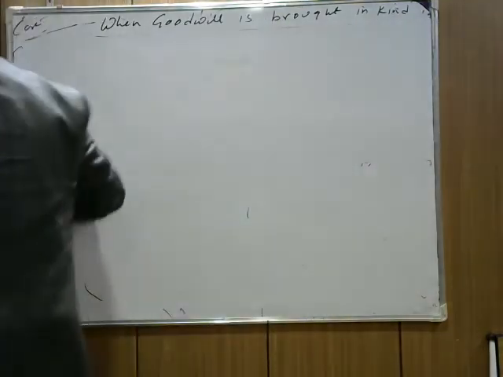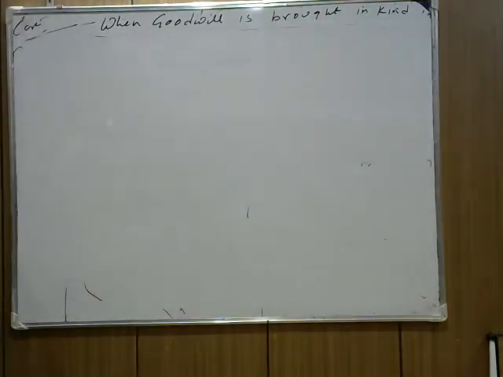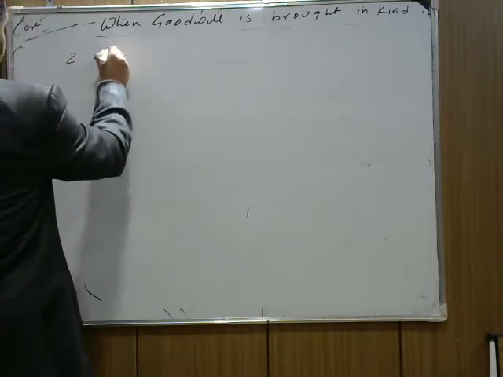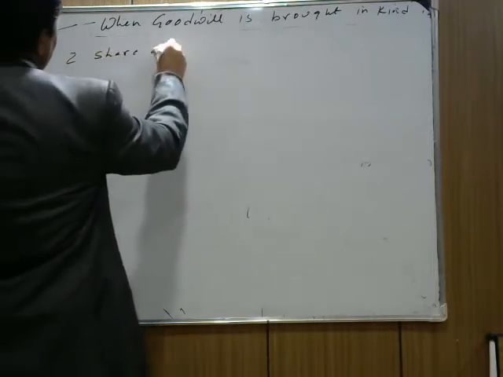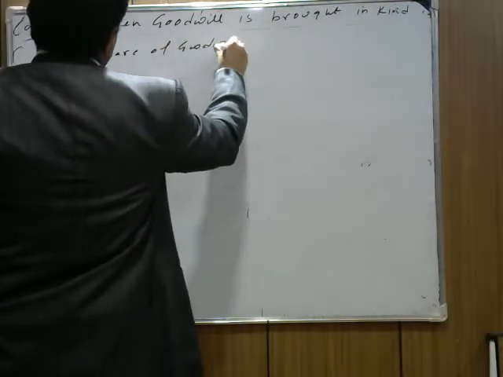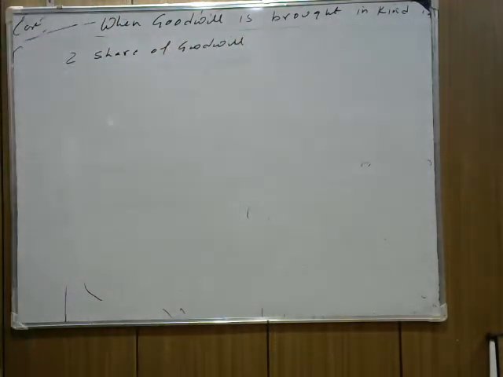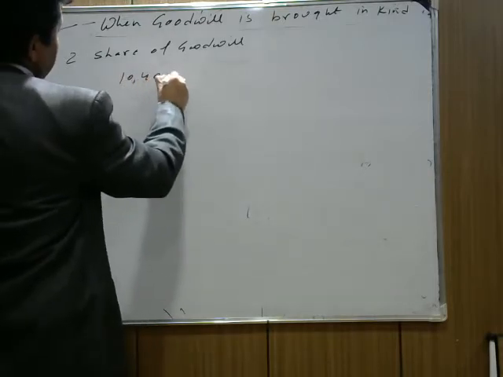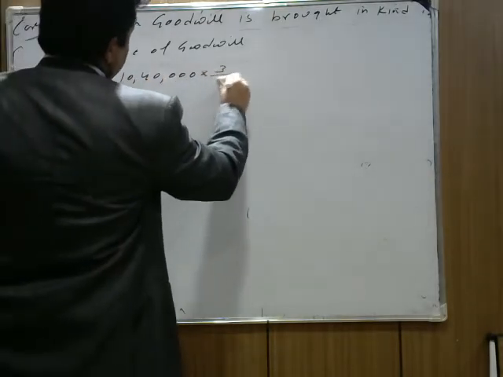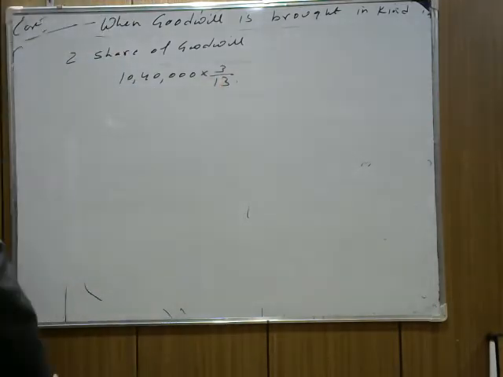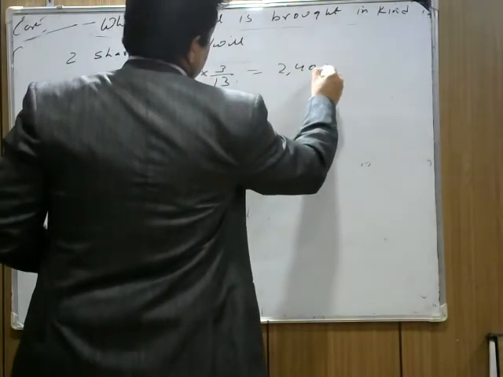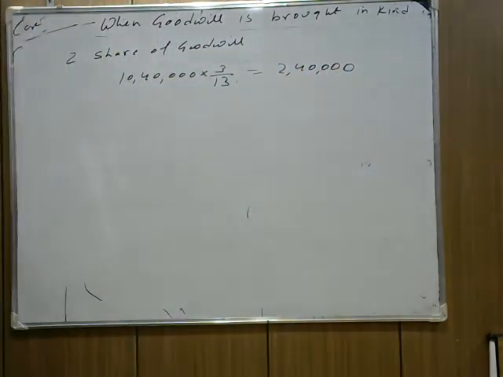Now first thing you need to calculate: what is Jet's share of goodwill? Jet's share is 3/13. The whole firm goodwill is 10,40,000 and Jet's share is 3/13. Divide this, it comes to 2,40,000. So it means that Jet needs to bring 2,40,000.